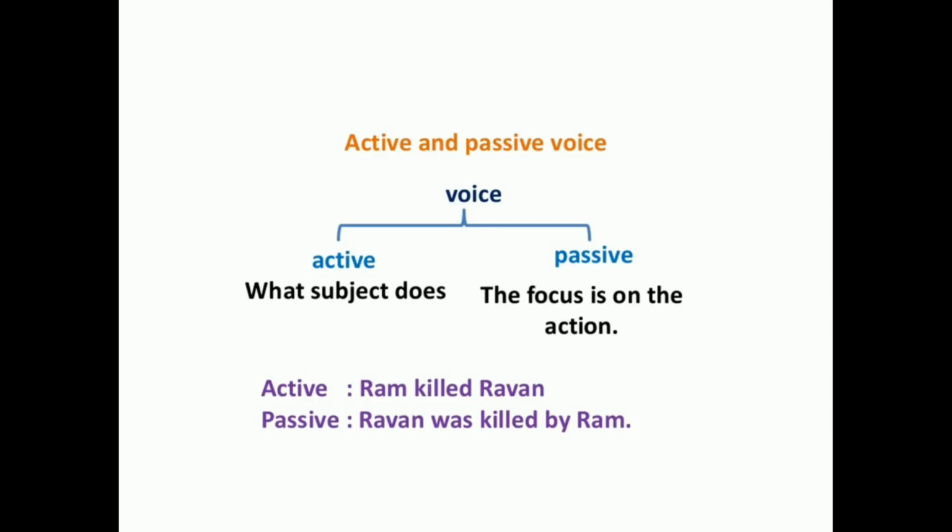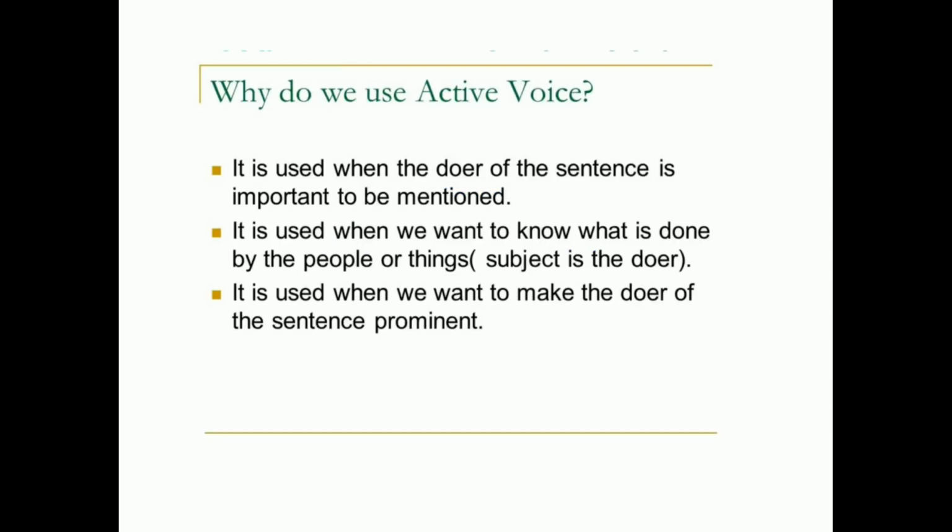Now, if you observe here, the focus is on the action that is killed. Ram is the receiver of the action and Ravan, who is the object, has taken the position of the subject. Alright. Now let's learn further.